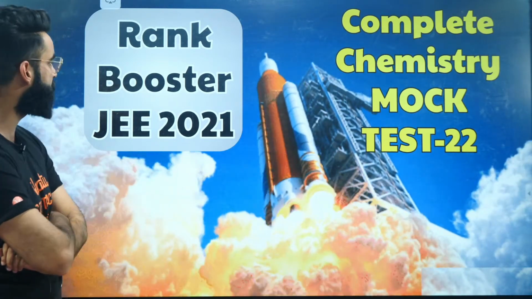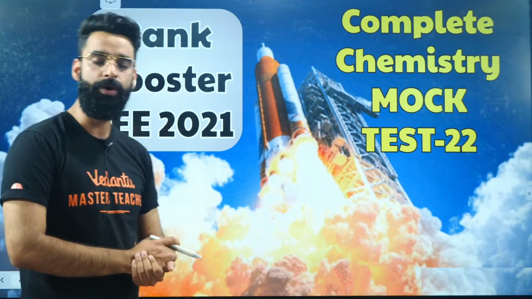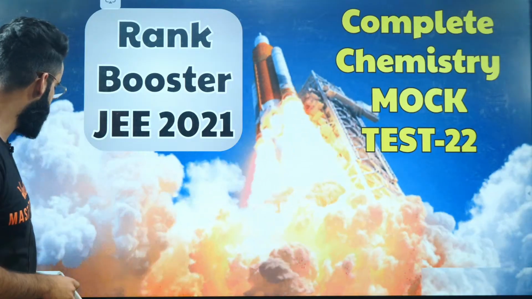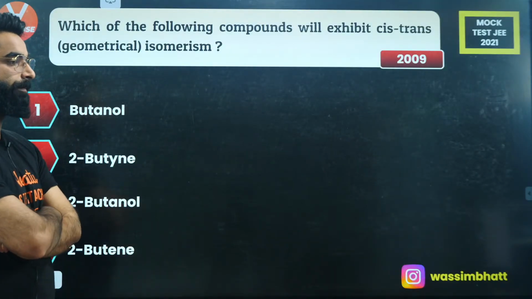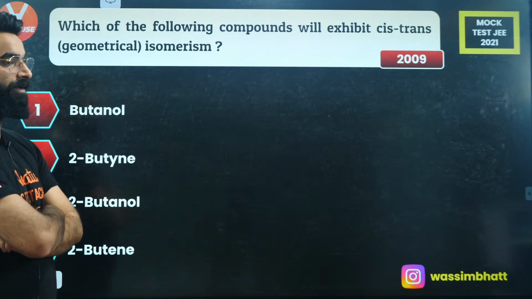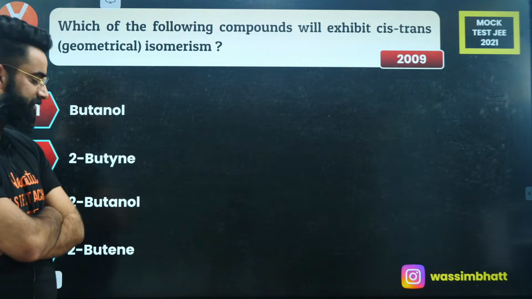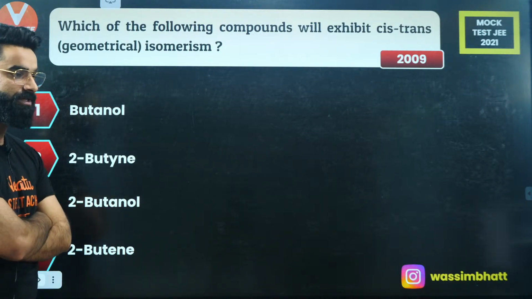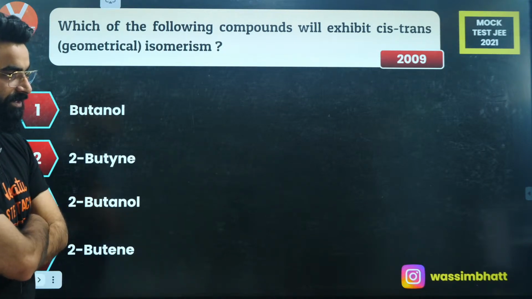Let's get started with the Rank Booster JEE 2021 Complete Chemistry Mock Test number 22 with the first question, which is going to be on your screen in 3, 2, 1 and now. Look at the question carefully guys. Which of the following compounds will exhibit cis-trans geometrical isomerism? You are given 4 options and you need to see which one among all will be exhibiting the geometrical isomerism. Let me know its answer fast.